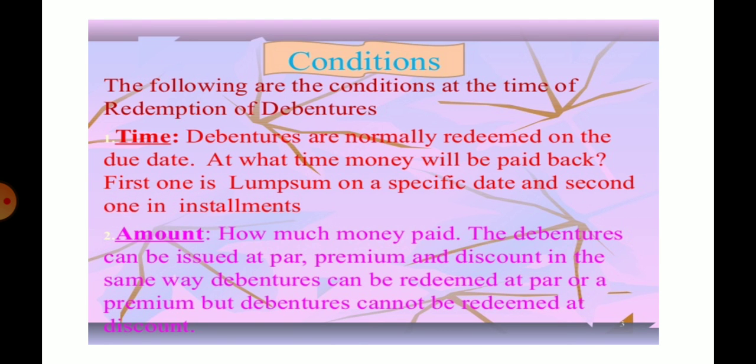First is the time. Debentures are normally redeemed on the due date. At what time will money be paid back? The first one is lump sum on the specific date, and second in installments. The amount, how much money is paid: the debenture can be issued at par, premium and discount, and in the same way the debenture can be redeemed at par or premium, but debenture cannot be redeemed at discount.